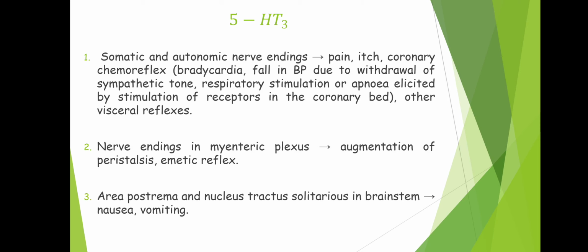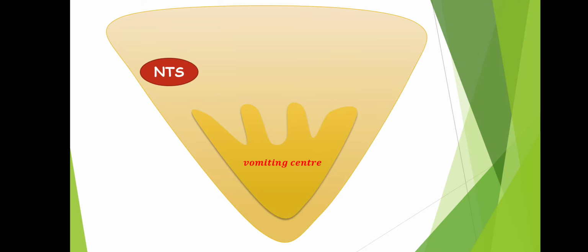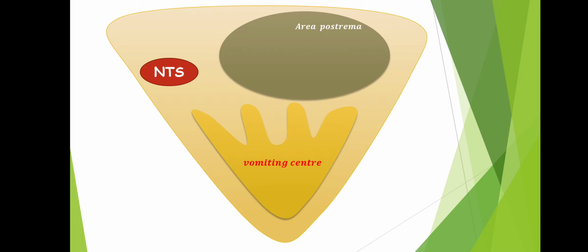Next, area postrema and nucleus tractus solitarius in the brainstem will lead to nausea and vomiting. Little bit we'll check out regarding this third thing. In the brainstem, more appropriately you can say in the medulla oblongata. So suppose this is a section, a cut piece of your medulla oblongata. On the medulla oblongata we have got vomiting centers. Few other structures of medulla oblongata is this. This is nucleus tractus solitarius. This is area postrema, and on the area postrema we have got chemoreceptor trigger zone.